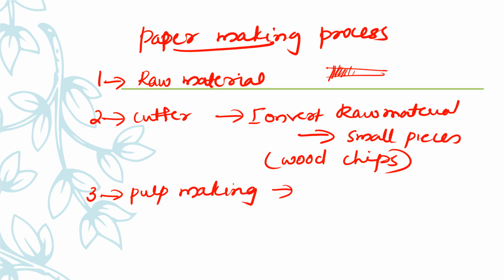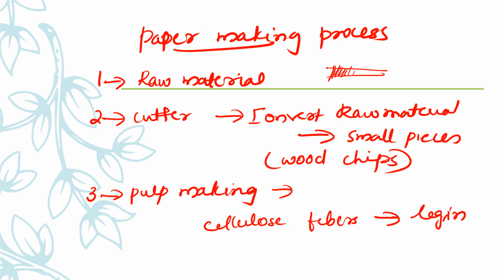Wood is composed of cellulose fibers that are bound together with a substance called lignin. Wood means the plant part we are taking as raw material. So that is composed of cellulose fibers, and these cellulose fibers are bound together with lignin.